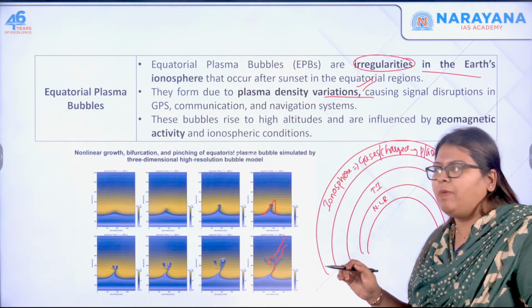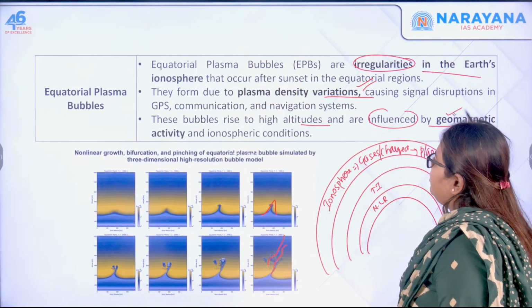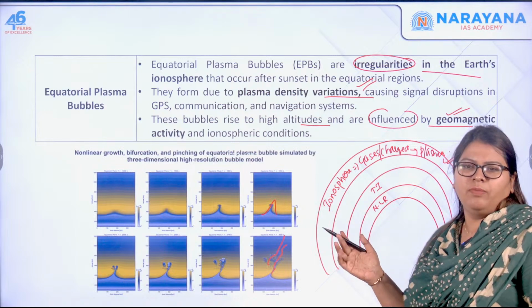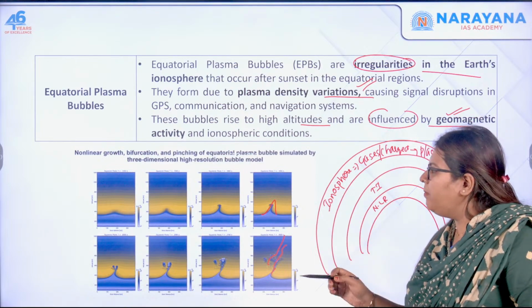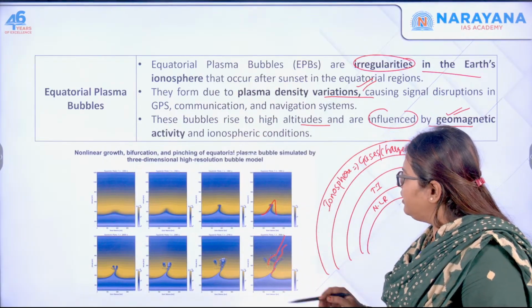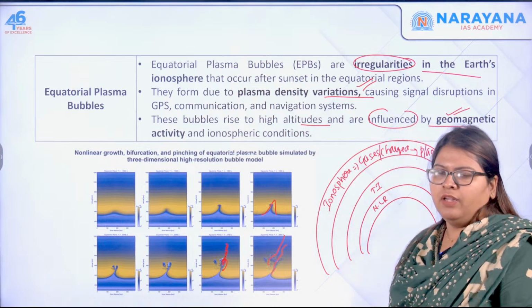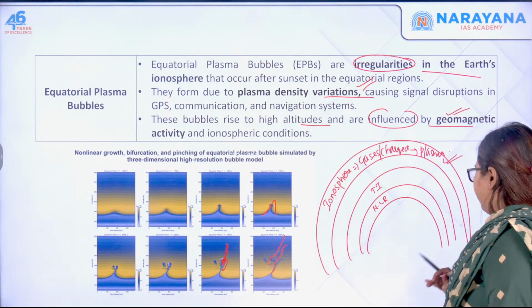Okay, so these bubbles actually rise to high altitudes and are influenced by geomagnetic activity. Not important. Just know what is equatorial plasma. Can you see this is how the equatorial plasma takes place, and how it goes like the ripples of bubbles above. So this is what it is. Okay, next one,